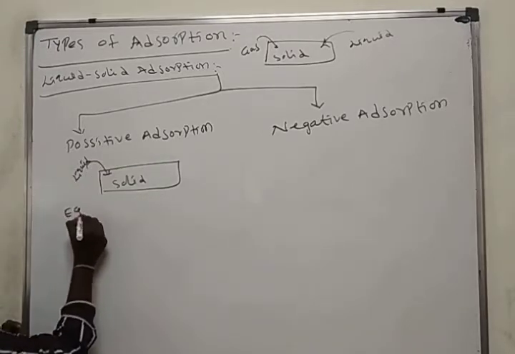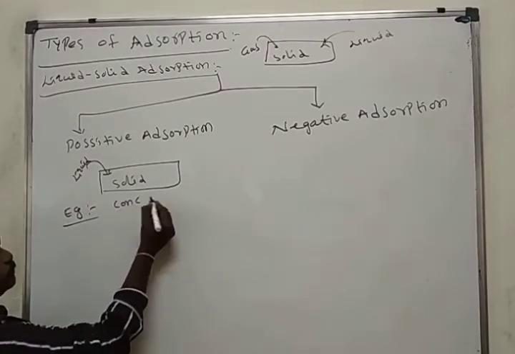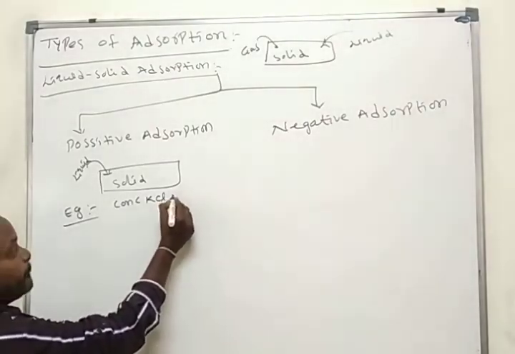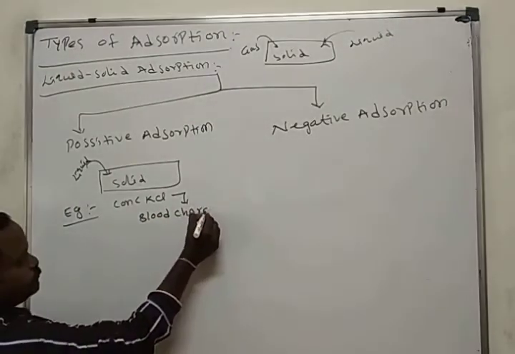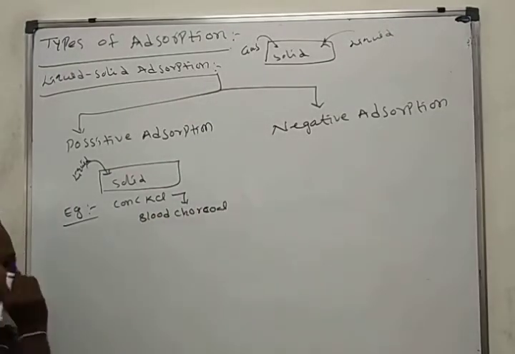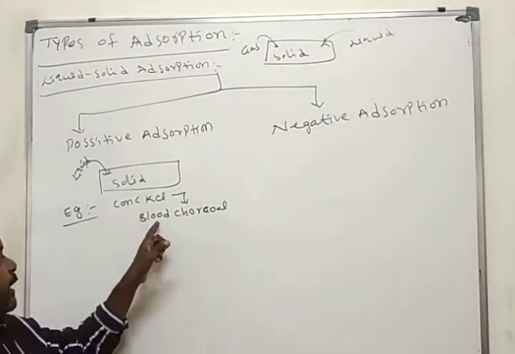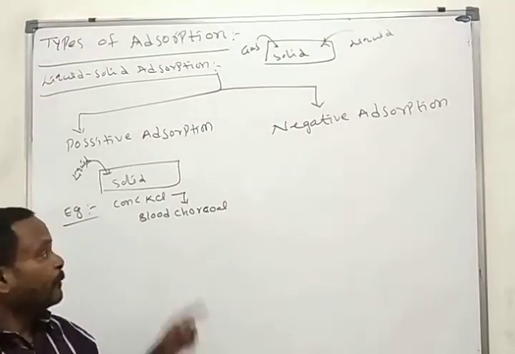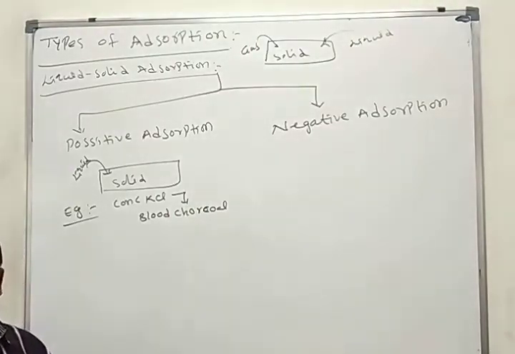Example for positive adsorption: you take concentrated potassium chloride, concentrated potassium chloride in blood charcoal. You take the concentrated hydrochloric acid and add some amount of blood charcoal, then shake. Concentrated potassium chloride is present more on the surface only, it did not move into the bulk.